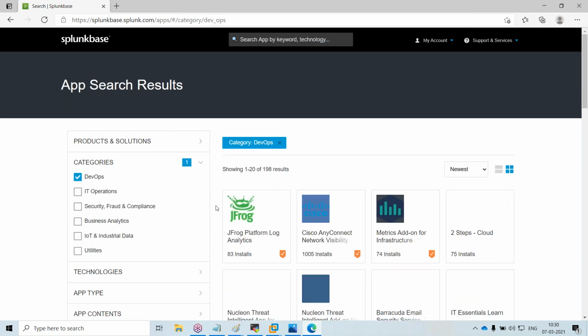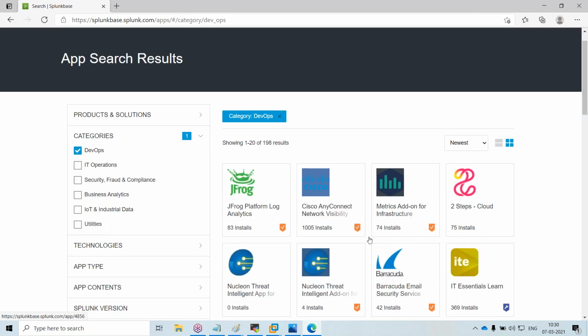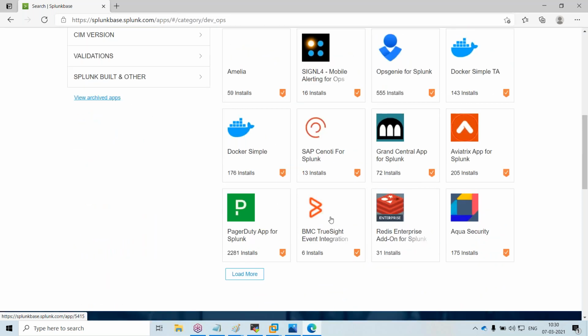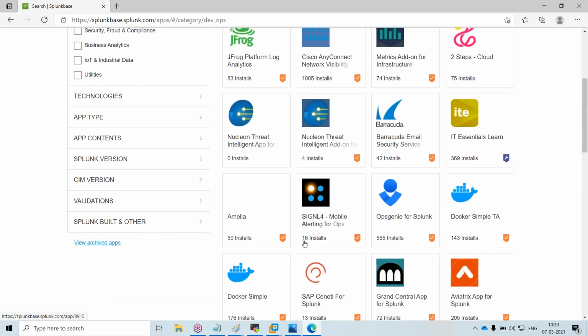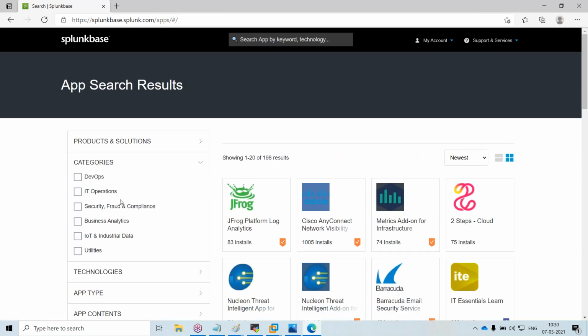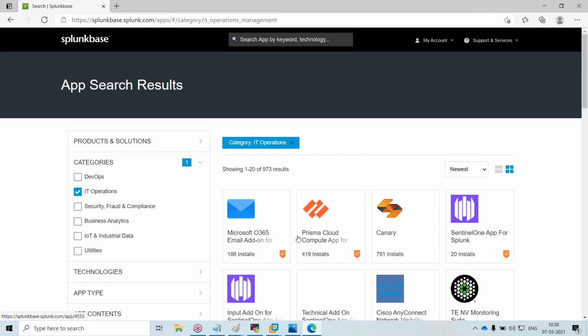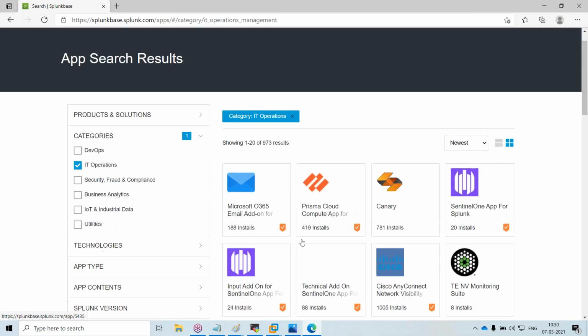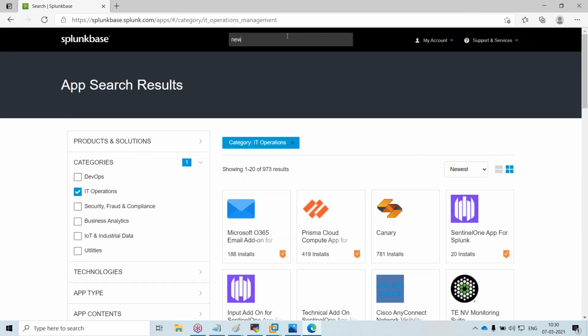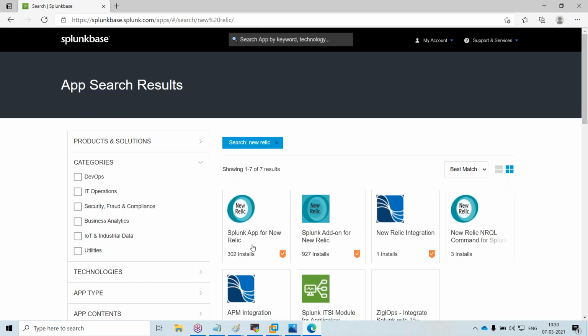If you take DevOps, it can be integrated with Jenkins and with Docker, and it can get the data from Docker. If you take IT infrastructure, there are monitoring tools like New Relic, and Splunk can be integrated with these as well. That's why it is more popular.